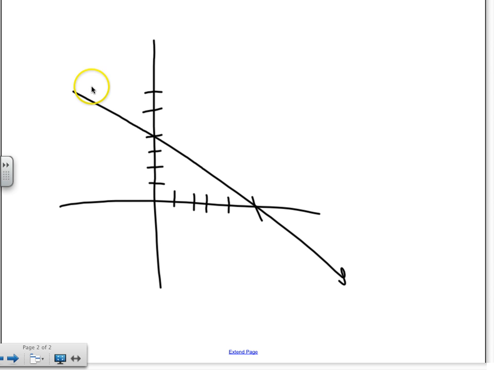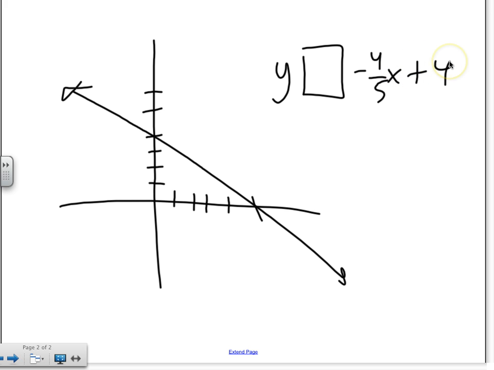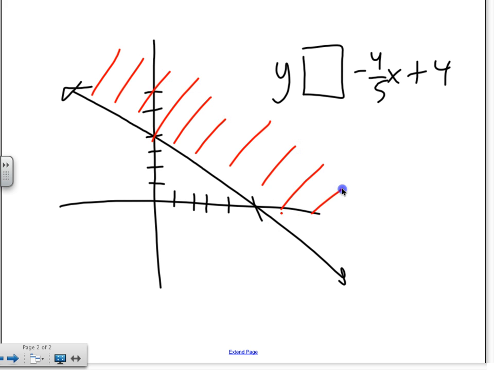Let's say I have a graph like that, and I have the following: negative 4/5 x plus 4. And this is the only information I can provide you with. That's it. What's missing?